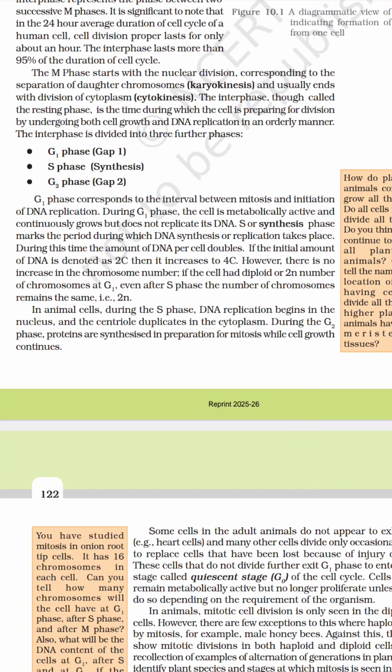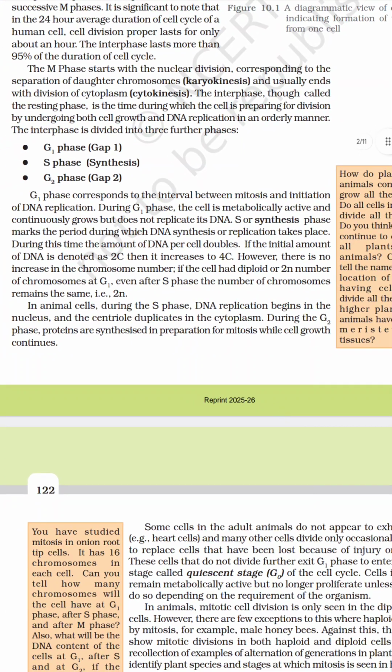If the initial amount of DNA is 2C, it increases to 4C, but there is no change in chromosome number. If the cell has a diploid 2N number of chromosomes at G1, even after the S phase it remains the same, 2N. In the animal cell, during the S phase, DNA replication begins in the nucleus and the centriole duplicates in the cytoplasm.